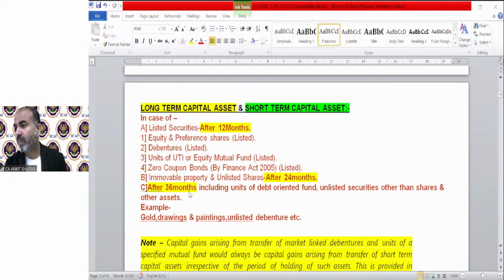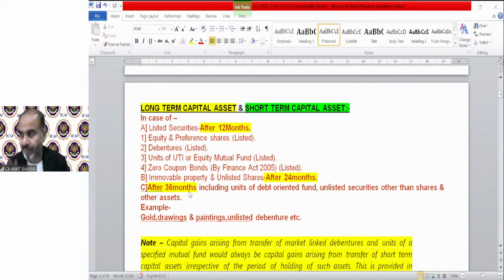Praneet Kumar is asking, agricultural land on which no agricultural activity is done, is it a capital asset? Yes, agricultural land will be termed as agricultural land only when it has been used for agricultural purpose. Mr. Prince asks, sir, if by any chance we get some profit by selling some asset, not a capital asset, will the profit be treated as income from other sources? It might be. It will not be capital gain, that is for sure. But what it will be depends upon your question. What exactly you are transferring will tell whether it is going to be taxable or not under income from other sources. Okay.